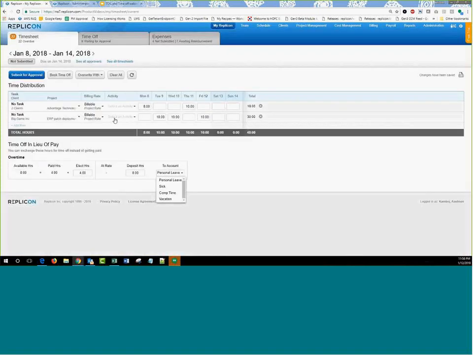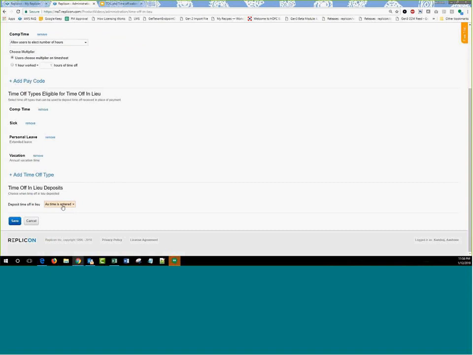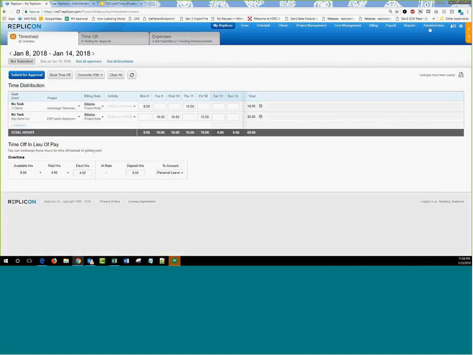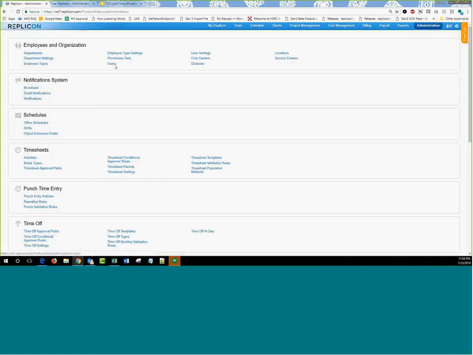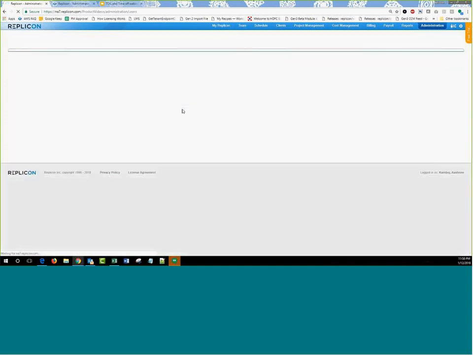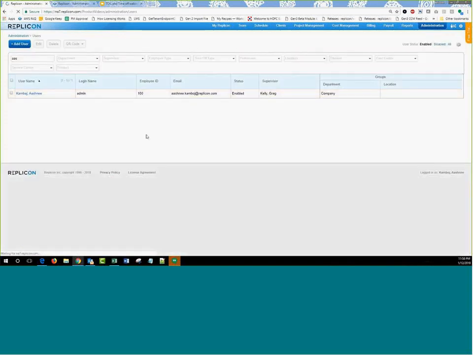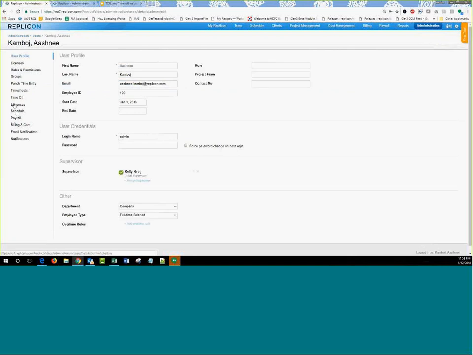Now, let's say, for example, I have my time off in lieu calculated here, and remember that I had set it up as time is entered, so I don't have to approve my timesheet. To check for any user how much time off in lieu he has accrued, you just have to go over to the user's profile, go over to time off.